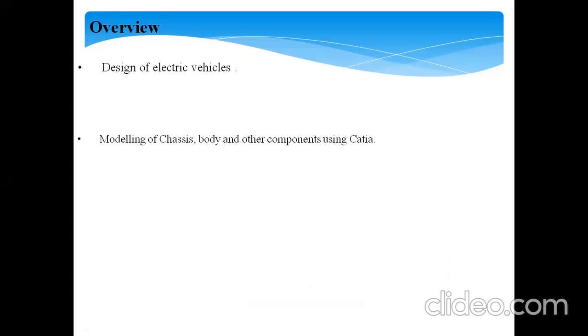Welcome to the course Design and Analysis of Electric Vehicle using CATIA and ANSYS. At the end of this course, you will be able to design an electric vehicle and model the chassis, body and other components using CATIA software, and analyze vehicle parts like chassis, body and other components using ANSYS.